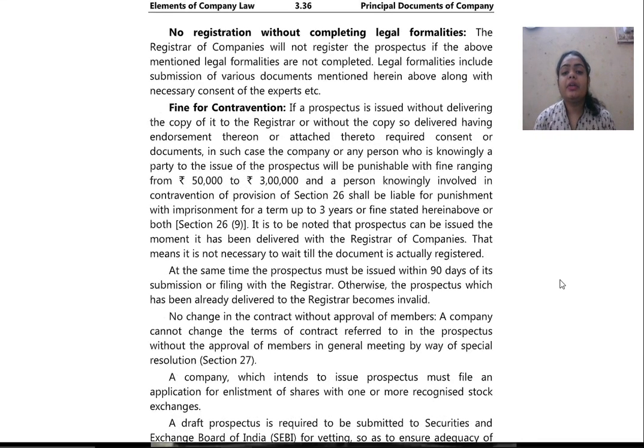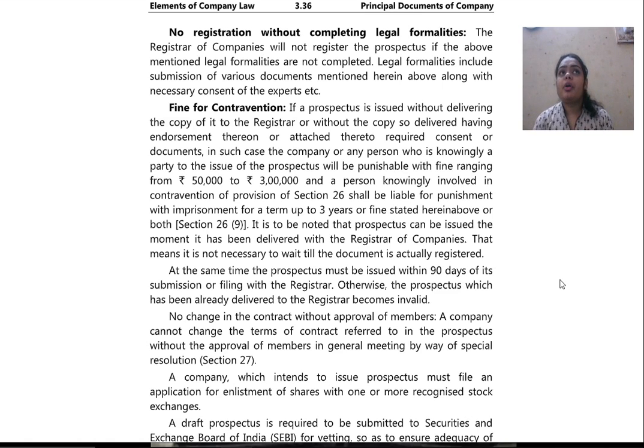No registration without completing legal formalities. The registrar of companies will not register the prospectus if the above mentioned legal formalities are not completed. Legal formalities include submission of various documents mentioned herein, along with necessary consent of the experts. So unless all the consent forms are filled and all the legal formalities are done, the registration of the prospectus shall not take place.